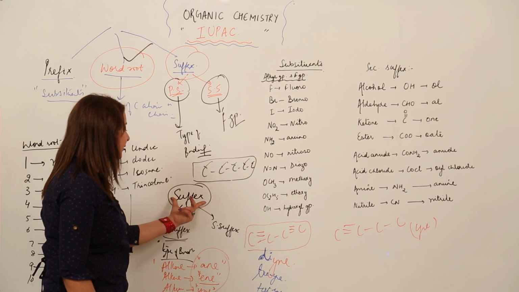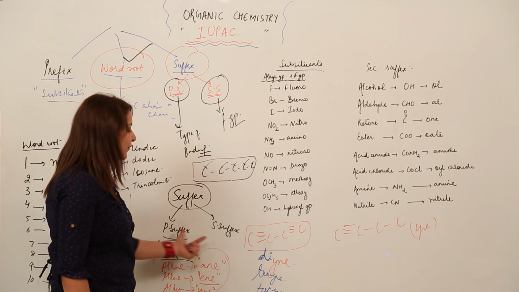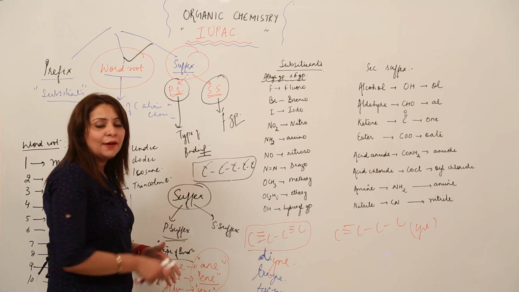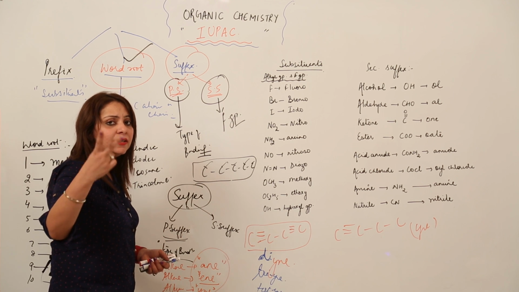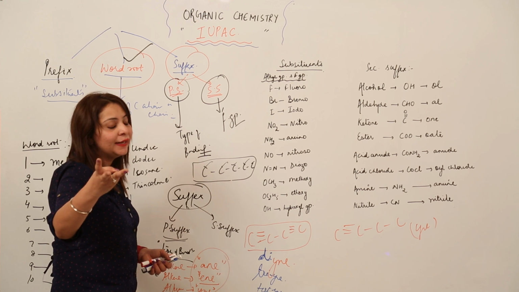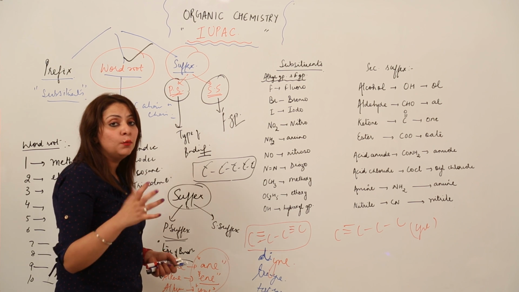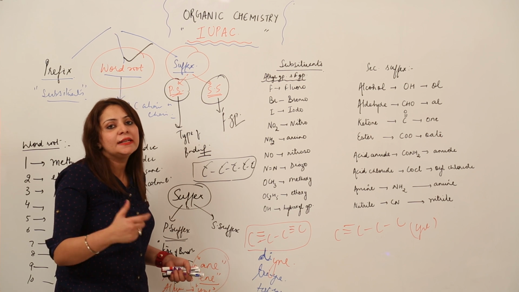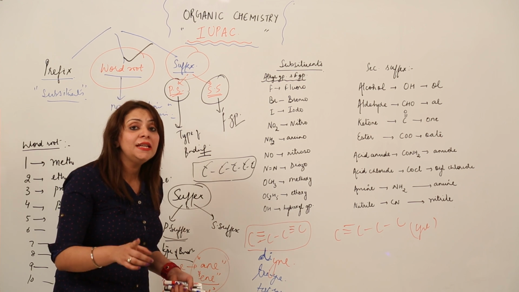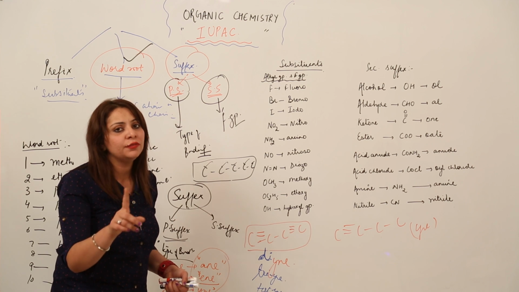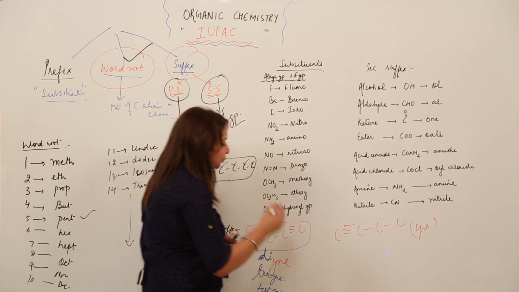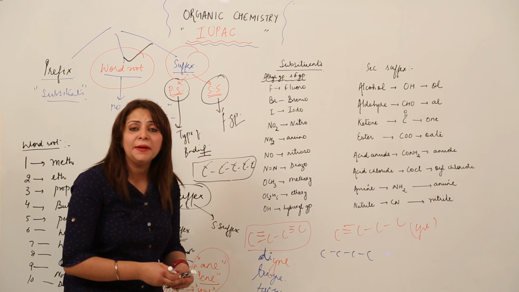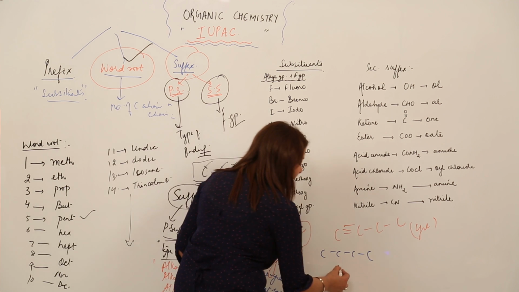Again, I am repeating, suffix means the ending, primary suffix and the secondary suffix. Primary suffix indicates the type of bond. We have three options for that: single bond -ane, double bond -ene, triple bond -ine, right? And if you get to see more than one of a kind of bond, we specify that it is di, it is tri, it is tetra, but it happens only in the case of alkenes and alkynes, not in the case of alkanes, right? Like for example, if I write this and I ask you what is the primary suffix, you will be writing -ane.